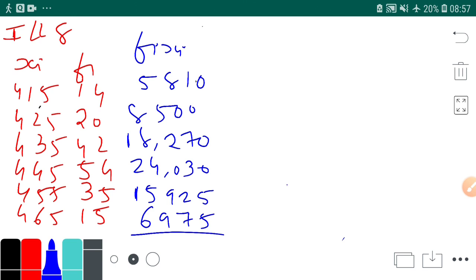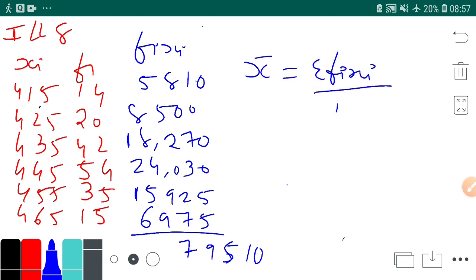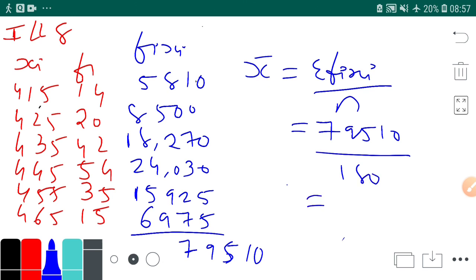is equal to 79510. So what will be our mean? It will be sigma fi xi upon n. So it's 79510 upon n. So what is the total of frequency? It is 180. So 79510 divided by 180 will be 441.72.